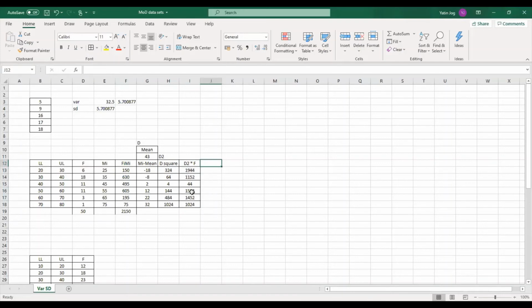And then last, I need the summation of all these values. So this will give me the summation 7200. That is my numerator. So what is my variance? Variance is equal to this numerator divided by the denominator, which is summation of fi, that is n. So 144 is my variance and standard deviation is the positive square root. So I'll use the square root function of 144, which is 12. So these are my variance and standard deviation values.